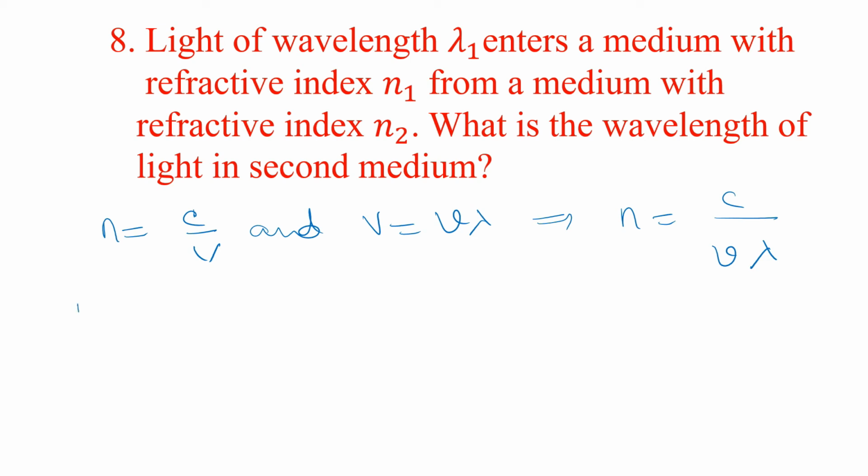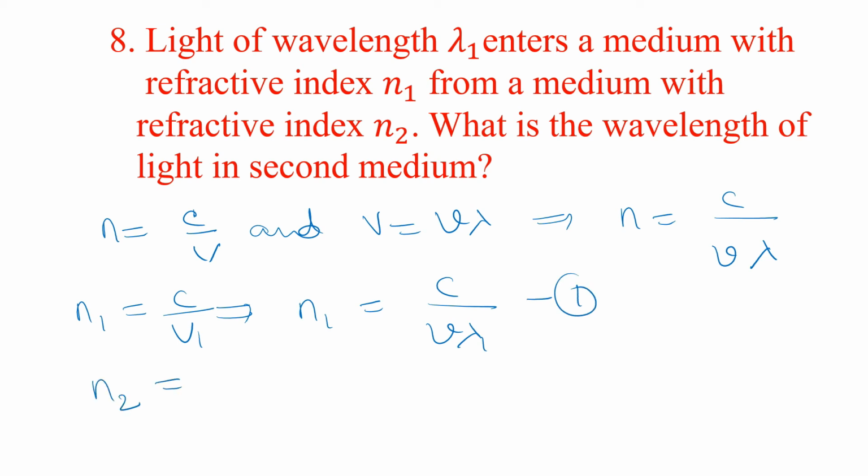So n1 is equal to c by v1, or n1 is equal to c by nu lambda 1. This is equation number 1. n2 is equal to c by v2, that implies n2 is equal to c by nu lambda 2. This is equation number 2.